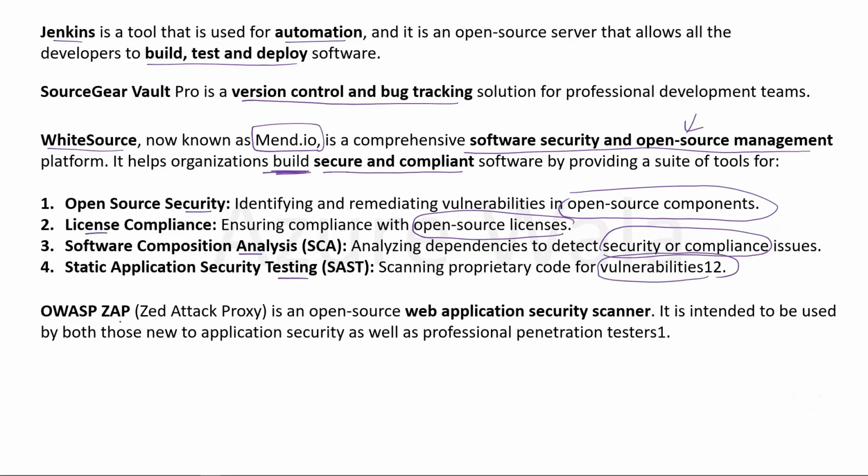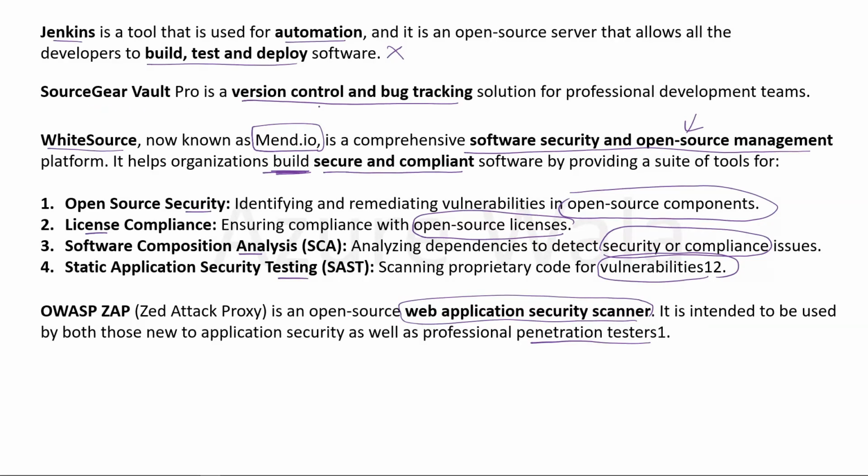OWASP ZAP or Zed Attack Proxy is an open source web application security scanner. It is intended to be used by both those new to application security as well as professional penetration testing. Therefore, you can see that Jenkins is an automation tool which is helpful to build, test and deploy, which is not our question requirement.